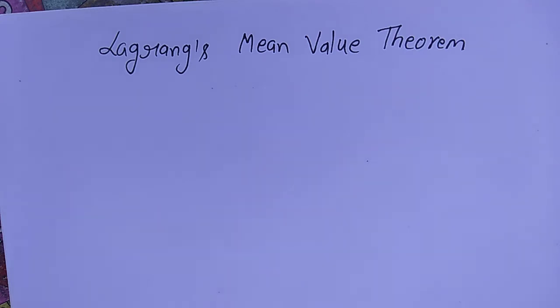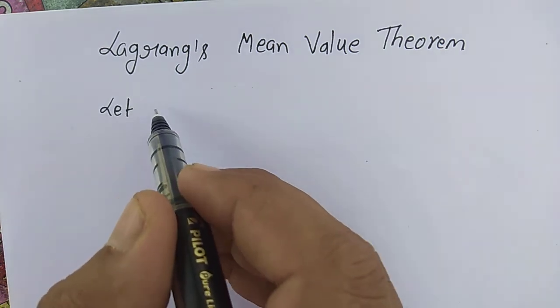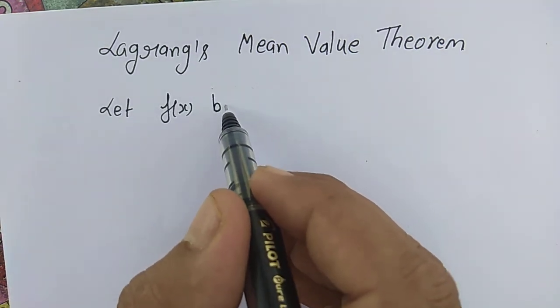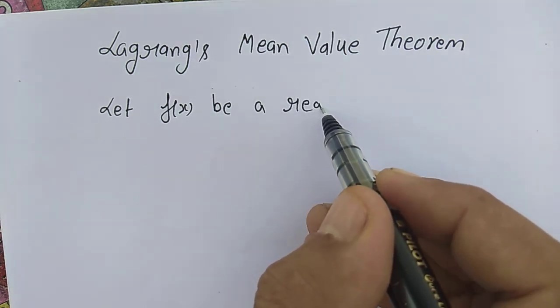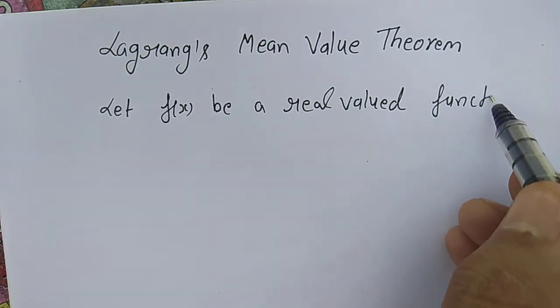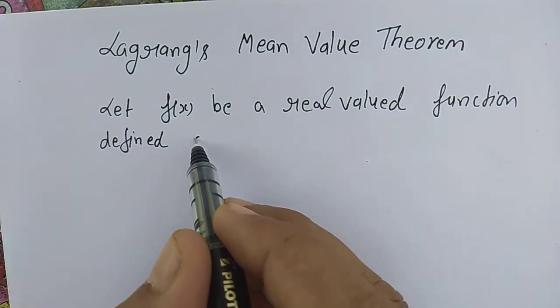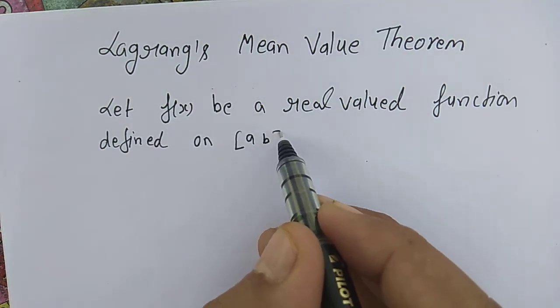In this video I am going to explain Lagrange's Mean Value Theorem. This theorem is based on application of derivative of real valued function. The statement of this theorem is: let f of x be a real valued function defined on closed interval a b.